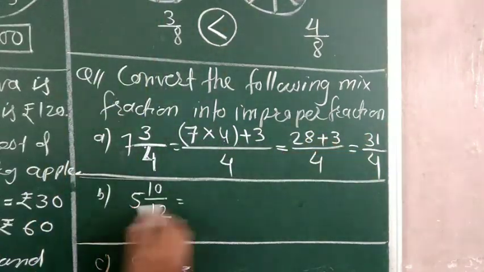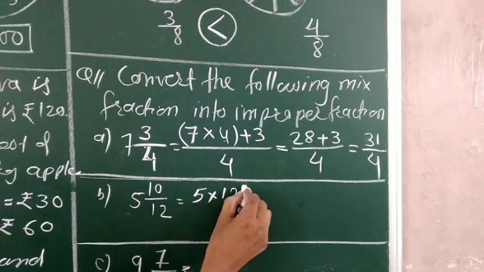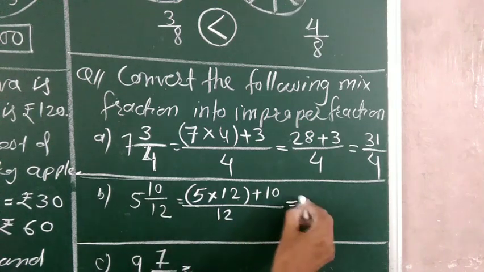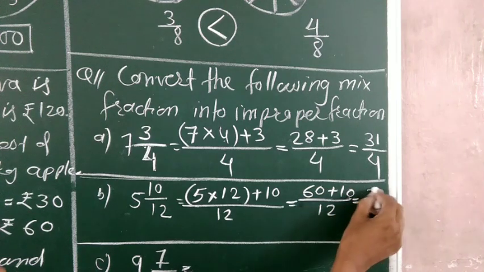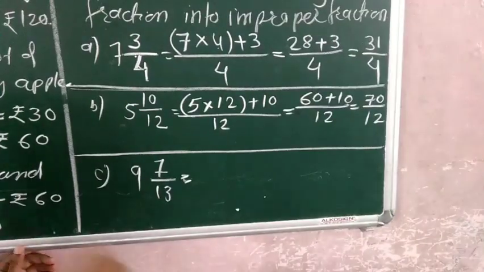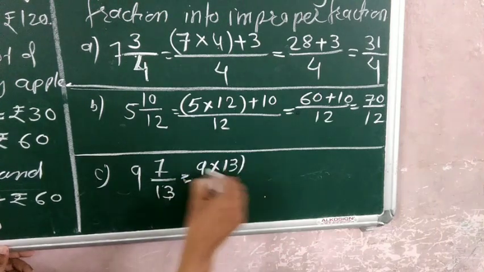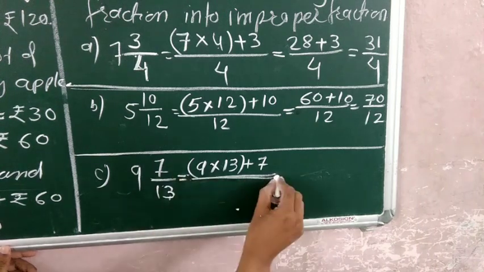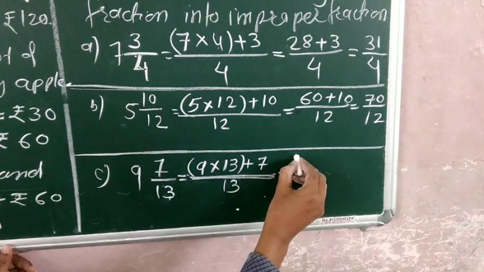Now next, again here, this integer number into the denominator, that is 12, plus the numerator, that is 10, over 12. So it is 5 into 12, 60, plus 10 by 12. It is 70/12. Next, it is 9 into 13 plus 7 by 30. So see, 13 into 9.